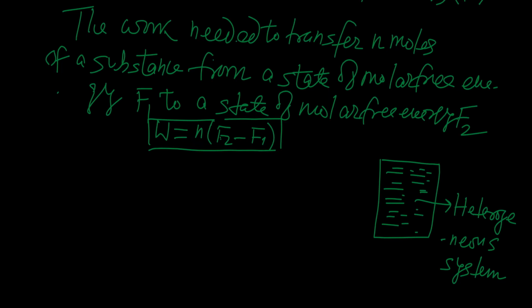Any property of the system is definitely a function of the number of particles in the system, and apart from that, that property depends on two thermodynamic variables out of the four.